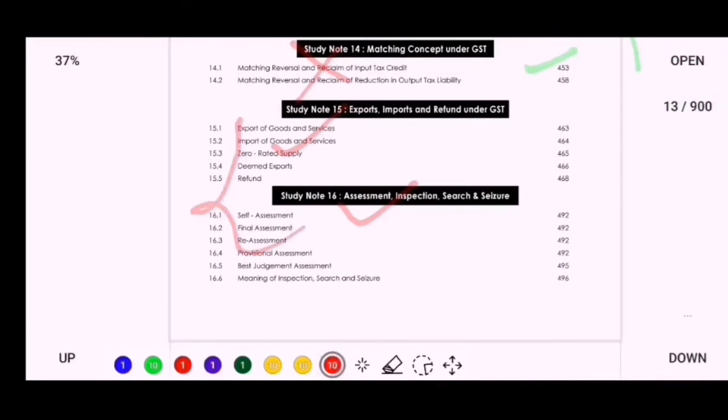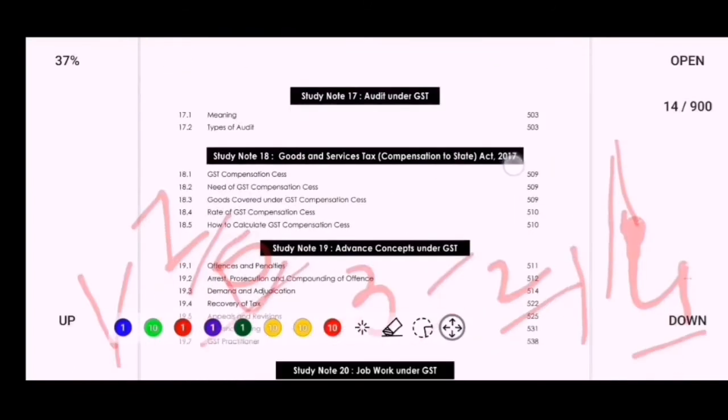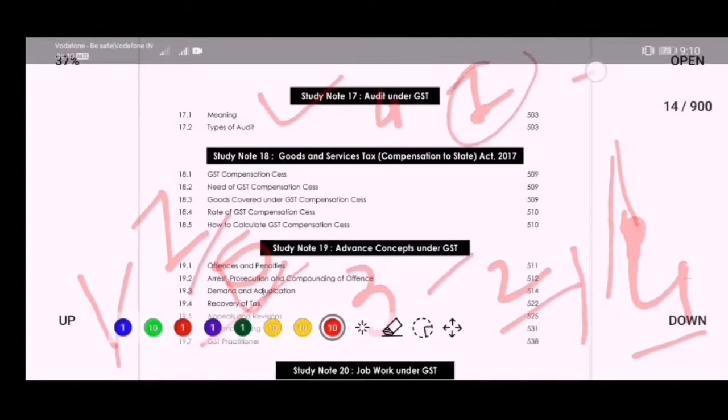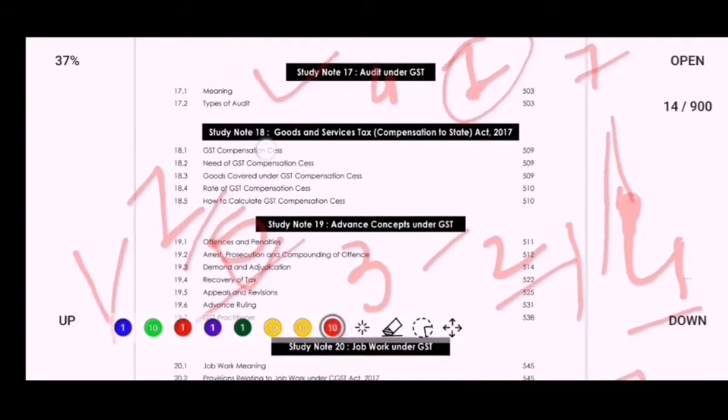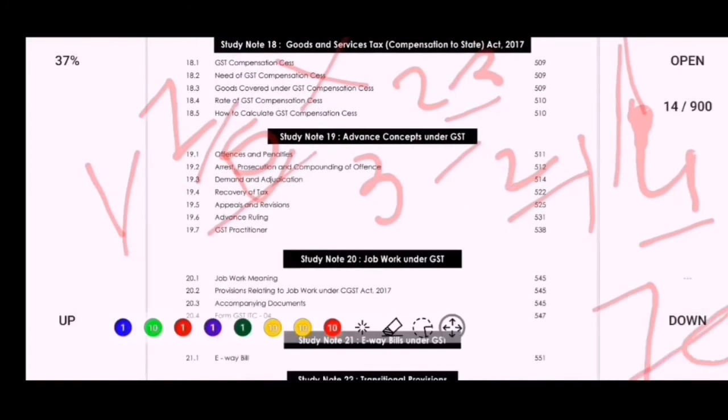In this section another topic is audit under GST. It is important because out of 4 times, 1 time it is asked in exam for 7 marks, so it may come or it may not come, so you have to decide on your own whether you have to do it or not. And another topic is GST compensation. It is not much important because it is a 2 to 3 page topic, so you may skip that, but you have to read that topic once.